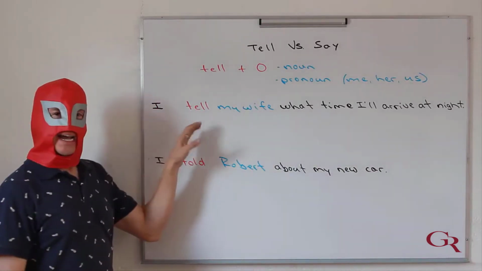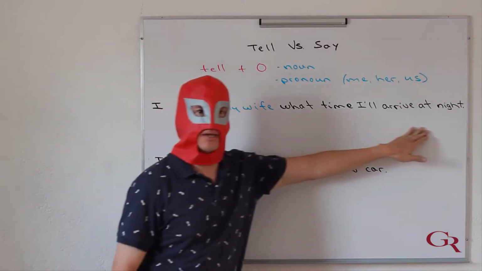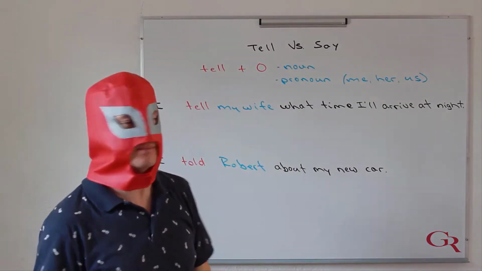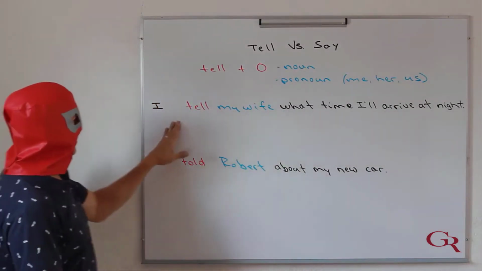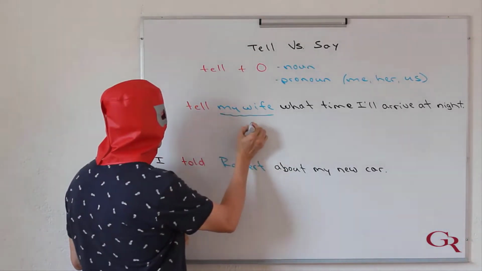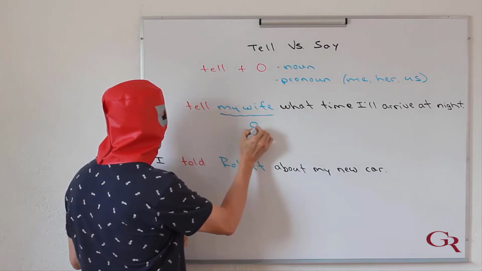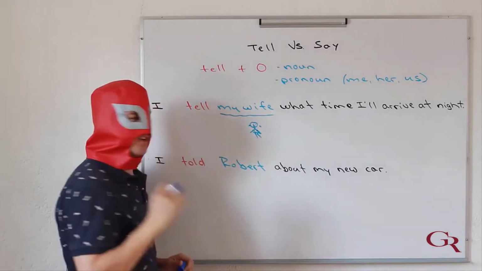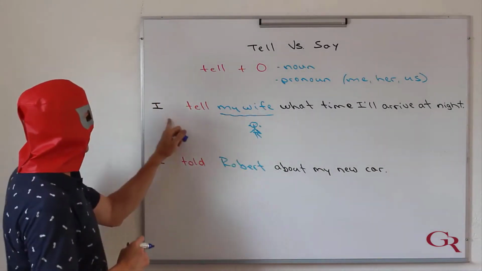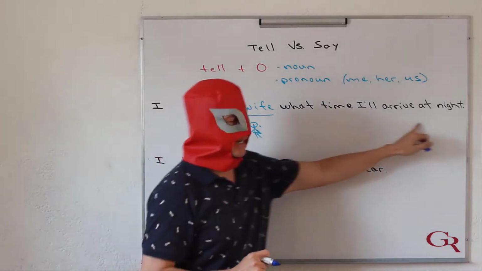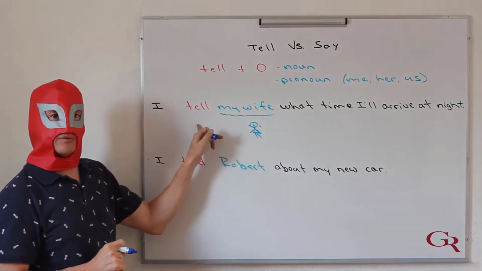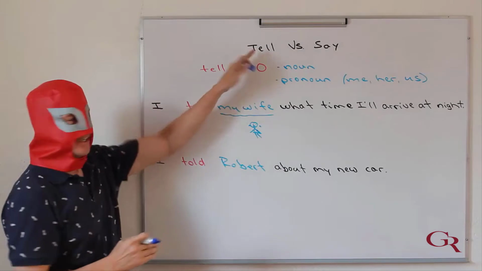Here we have, I tell my wife what time I'll arrive at night. Careful, you always want to tell your wife what time you're going to be home. Okay? So, anyway, I tell who? My wife. So my wife here is a person. That's my wife. Not really, my wife is prettier than that. But anyway, for this example, that's my wife. So, I tell my wife what time I'll arrive at night. Because I have a person here after the verb, the verb to use is tell.